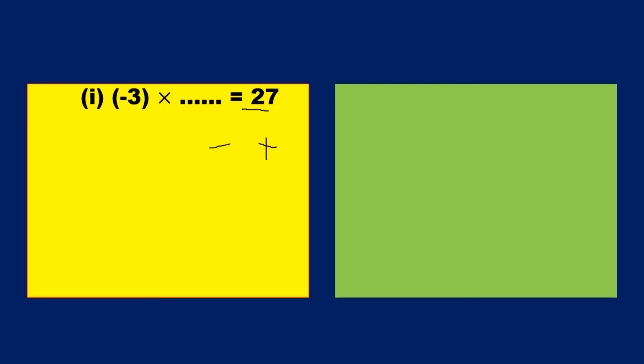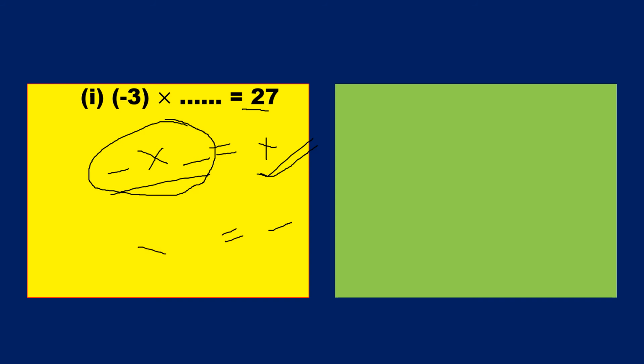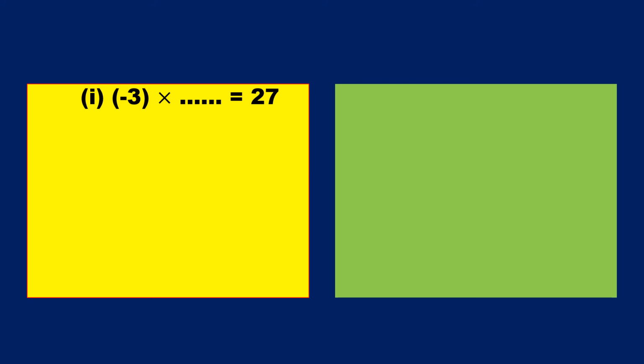If we want to get plus as the answer, you should have both symbols the same. When both same symbols are multiplied, then only you will get plus. Remember, plus is the friend of both same symbols, and minus is the friend of both different symbols, under multiplication. Both same symbols means whether it is minus into minus or plus into plus. Now we'll use this rule and find out what should be written in this blank.